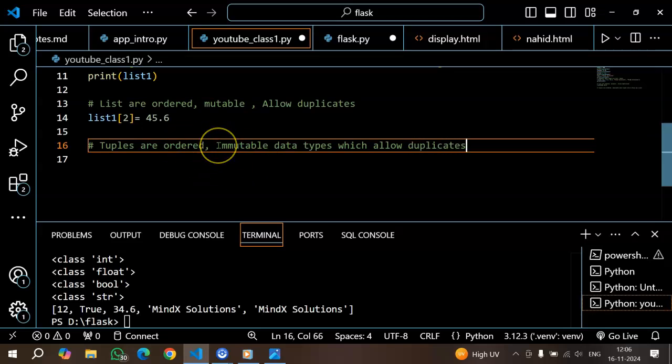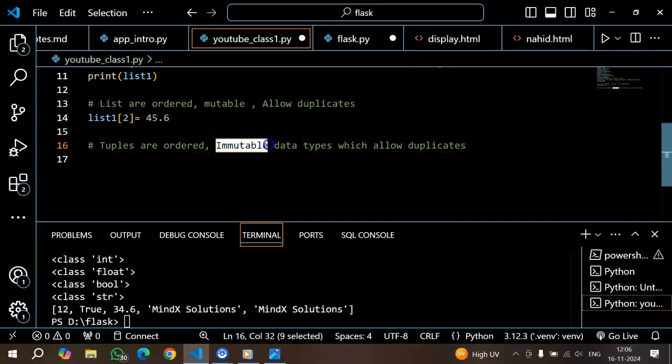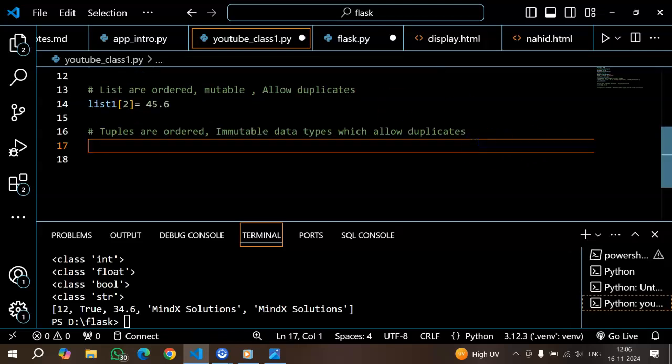So when I say immutable, once I have assigned a value to a tuple, I cannot change it. I cannot reassign a character. I cannot add or remove anything from the tuple. Tuples do allow duplicates. So when we are storing some sensitive content, which we do not want anyone else to tamper with, then we'll store the values in the form of a tuple.